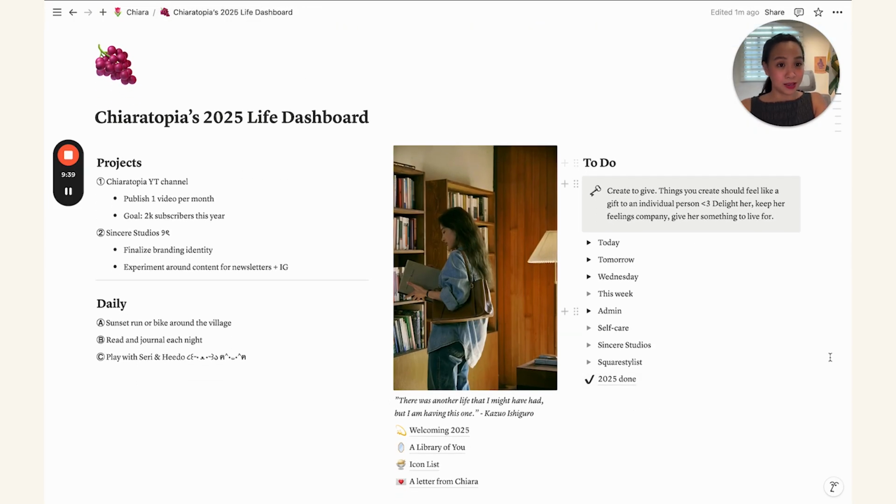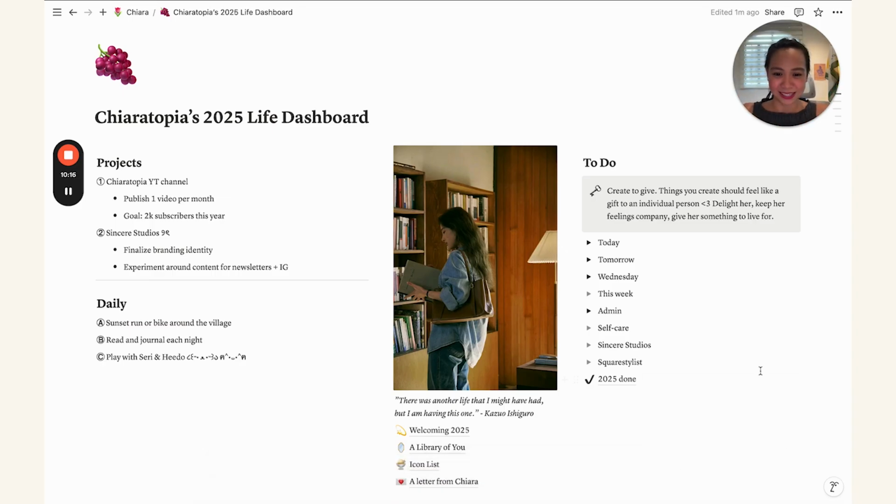I really love this because I've had a lot of different iterations when it comes to to-do lists. I've done databases on Notion as well. I've done just a lot of different versions of to-do lists, even in my many notebooks and journals. But I find that this to-do list on my life dashboard is what works best, because it's just very clear what I need to work on next, and I don't have to be distracted by everything else that I have to do. So I find that I'm more efficient, and we like that.